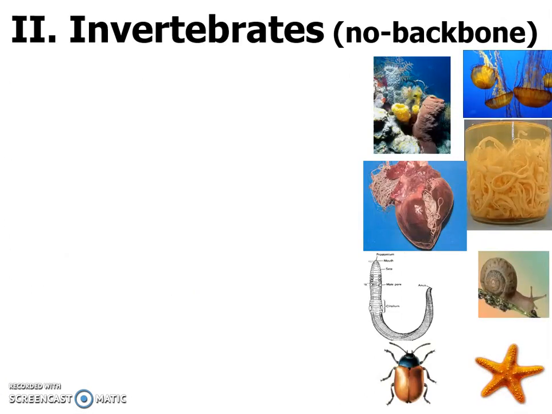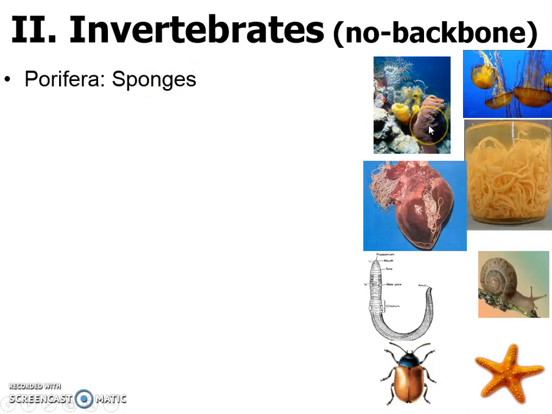So one of the major categories of animals is the category called invertebrates. Let's break this down. In means not, and vertebrate meaning backbone. So here we're talking about no backbone organisms. In your chart, what I'd like you to do is make sure you jot down the examples. So, for instance, the first category is called Porifera. All right, I'm going to be butchering how these are pronounced, but it's okay because it doesn't really matter. The example of this type of organism is a sponge.